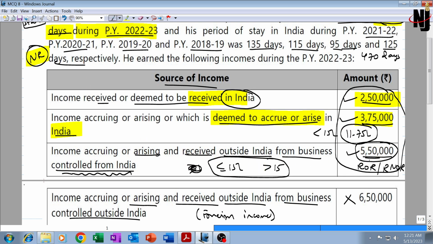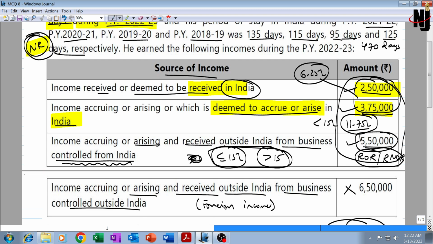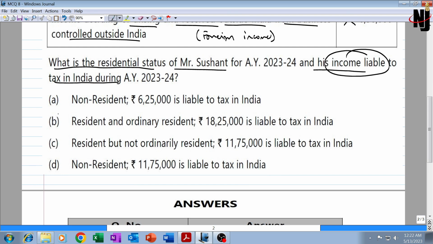This will not be taxable. I already explained to you that 550 was taken into account as an Indian income only for the purpose of finding whether Indian income is exceeding 15 lakhs or not. Otherwise it is taxable only for ROR or RNOR, not for non-resident. Here Sushant is non-resident, therefore taxable income will not be 11.75, taxable income will be 6.25 lakh. Let's check what's the answer. He is non-resident, so answer is A, non-resident, and 6,25,000 is liable to tax in India.